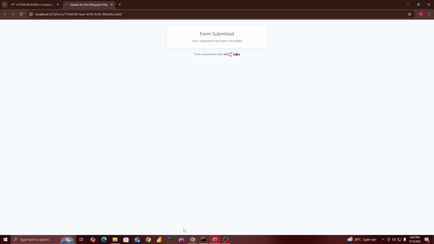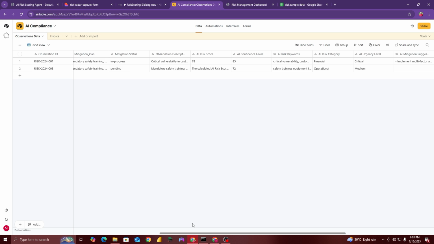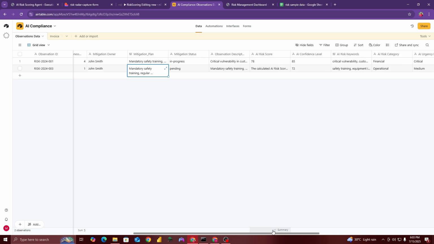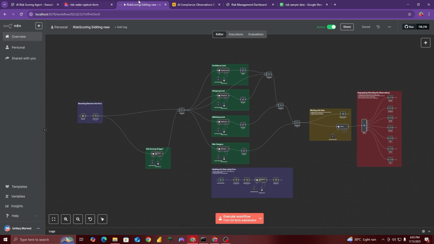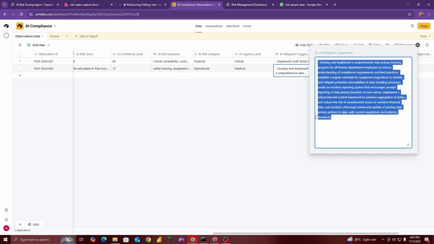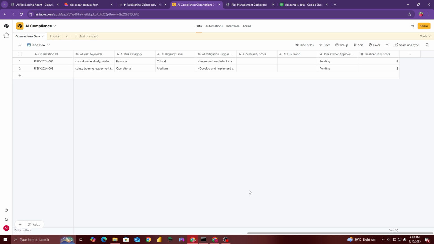Now all this data will again upload to this form, and all of this data is uploaded here. Just look at this one. Here is the mitigation plan that the user has added. Now again the risk scoring agent, this engine will now initiate, and now it will add a risk mitigation plan, AI mitigation suggestions, which is actually going to improve the whole process of risk scoring and risk assessment.